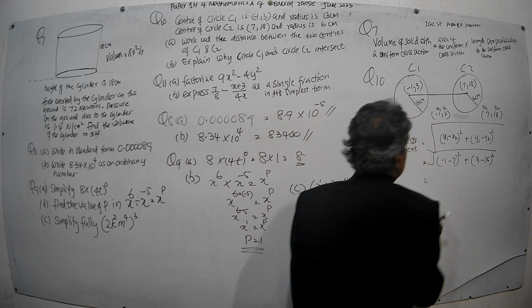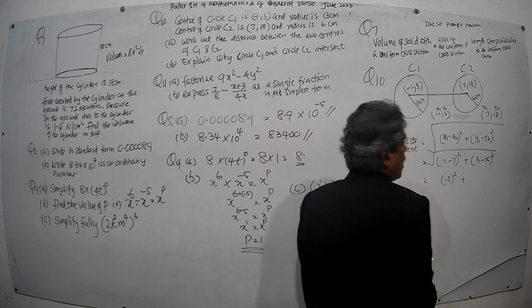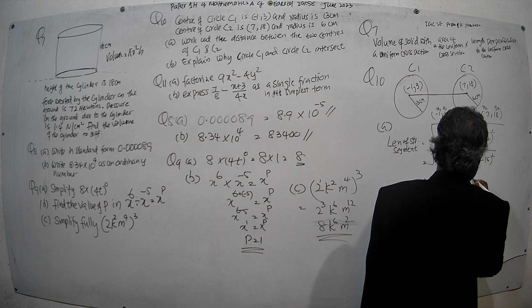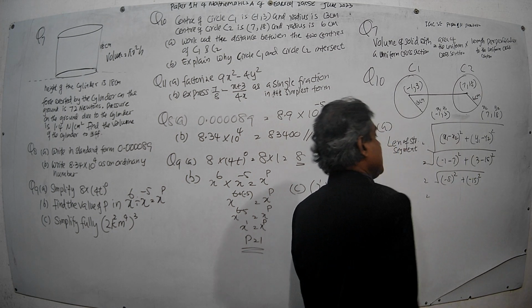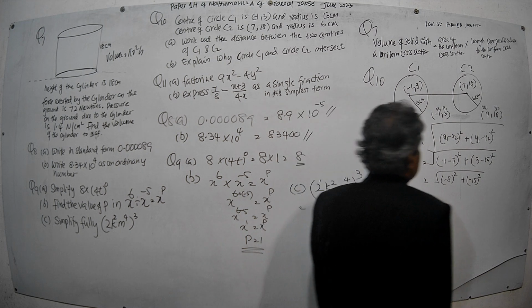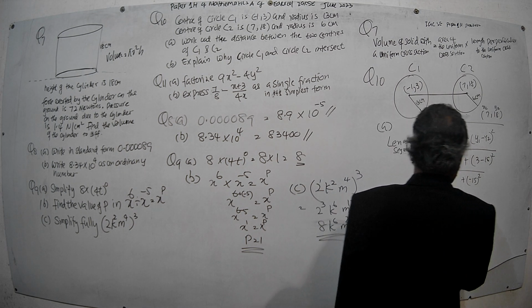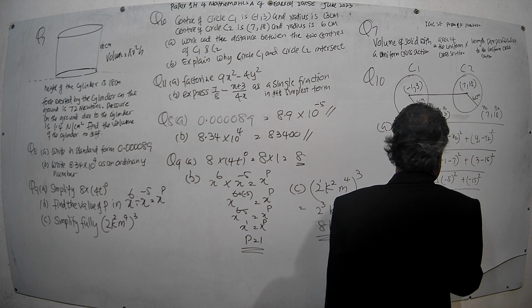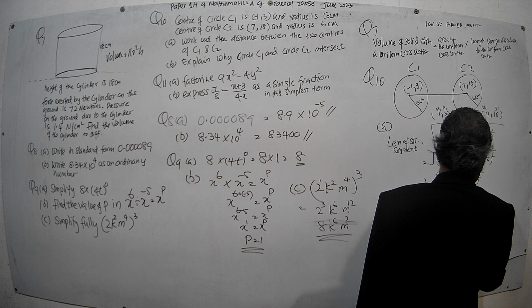Then minus 1 minus 7 is minus 8, squared, plus 3 minus 18 is minus 15, squared. Minus 8 squared is 64, and 15 squared is 225.